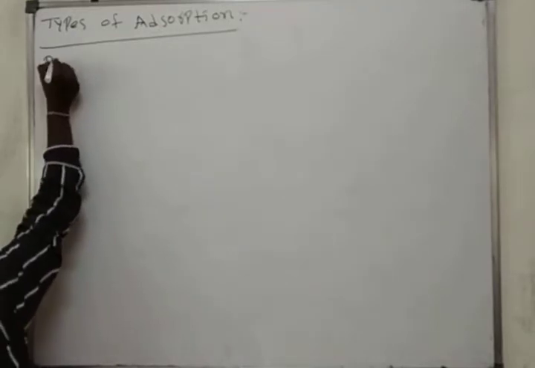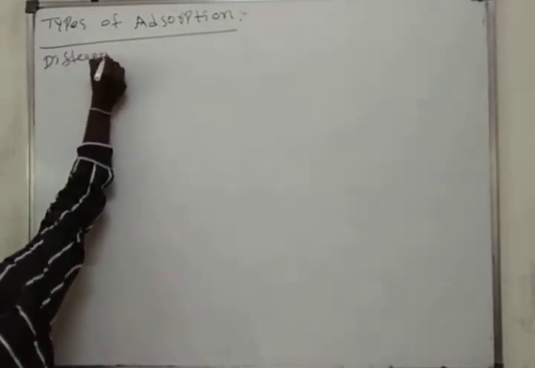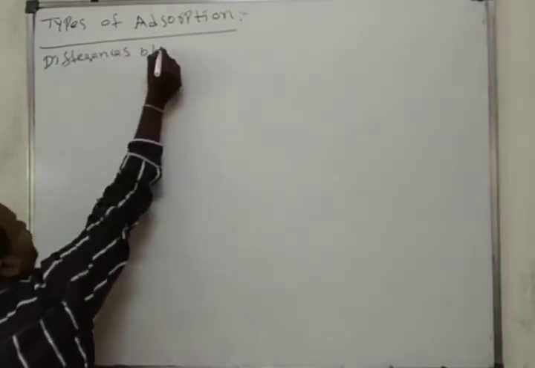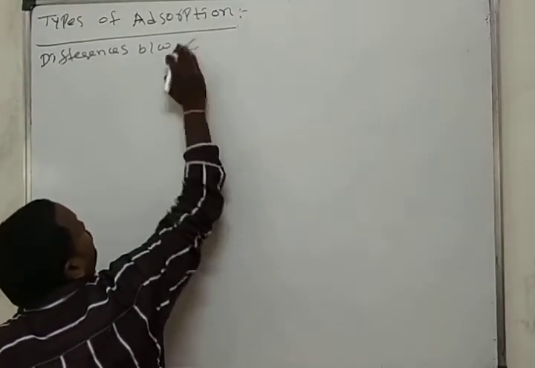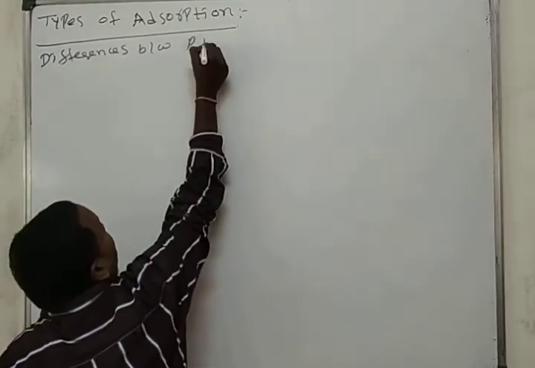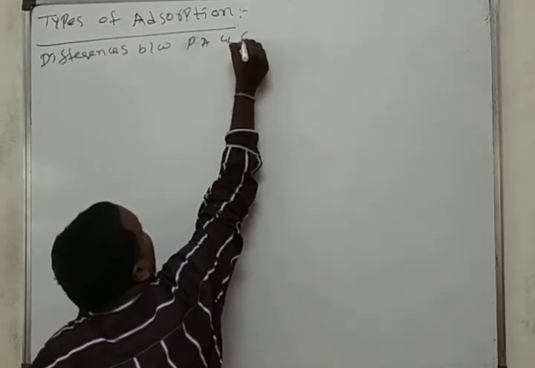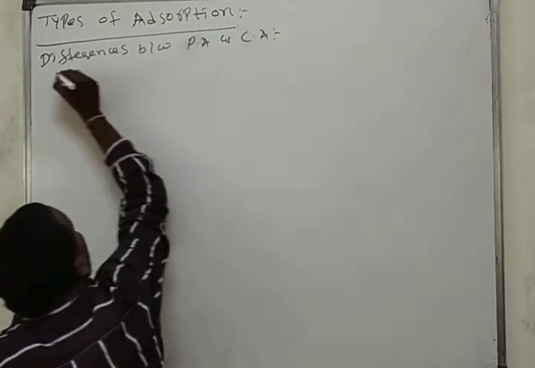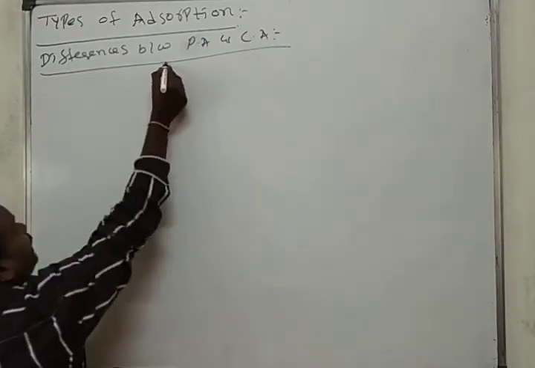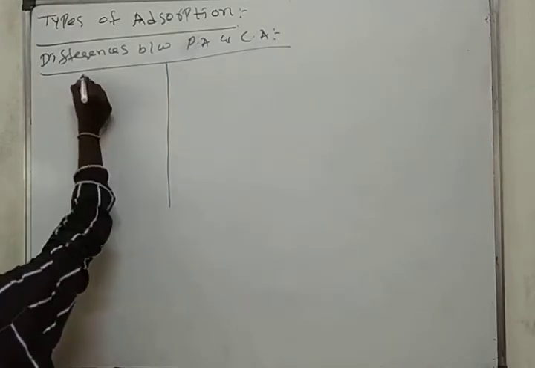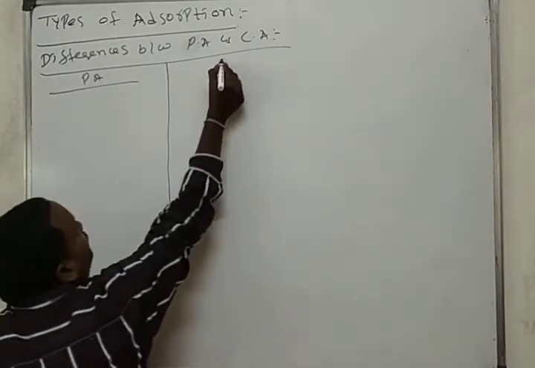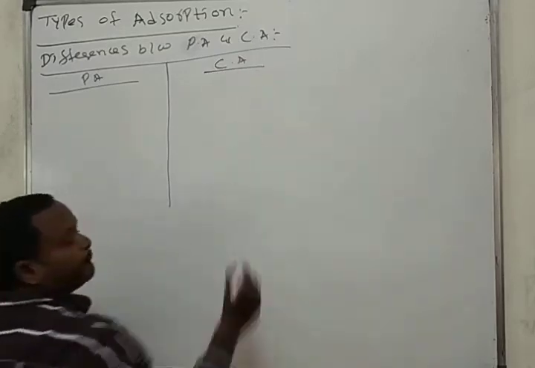Differences between physical adsorption and chemical adsorption.